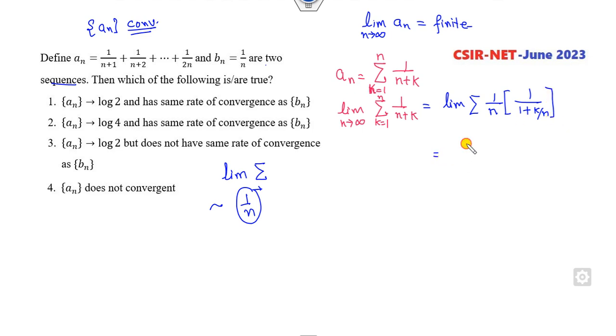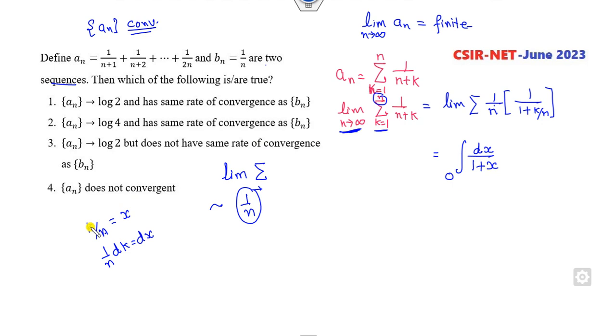Fine. Now you can solve this as an integration. You can simply take k by n as my x. So 1 by n dk is my dx. So it will be the integral of dx over 1 plus x. What are the limits? When k is 1, it is 1 over n, which as n approaches infinity is 0.